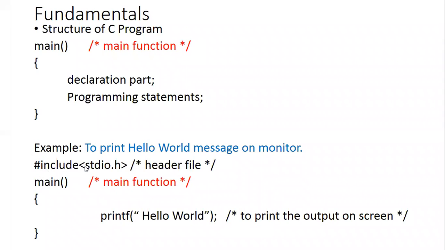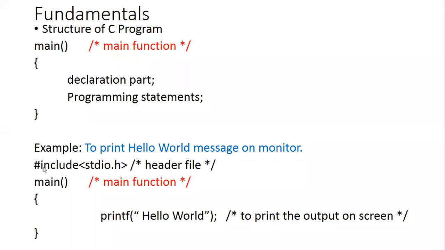What do you need to include? The standard input output header file. What is this header file? This header file consists of the standard input and output functions of the C program.